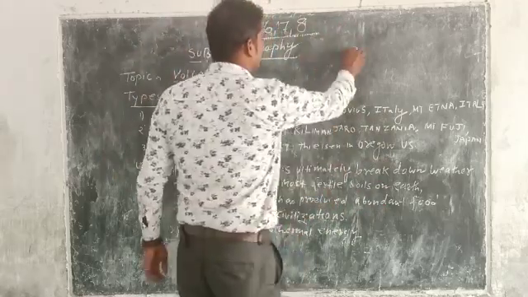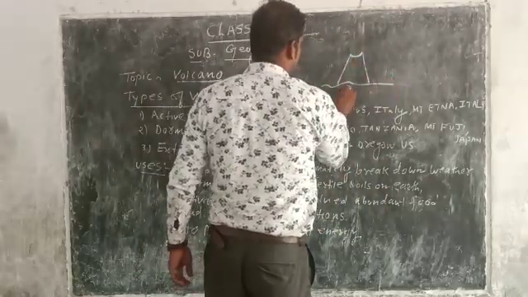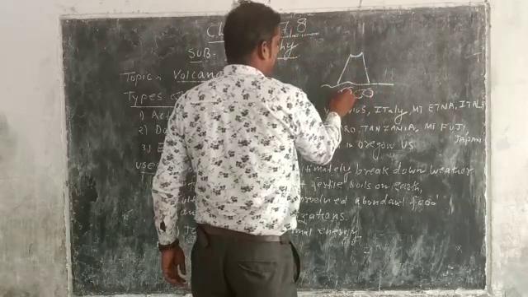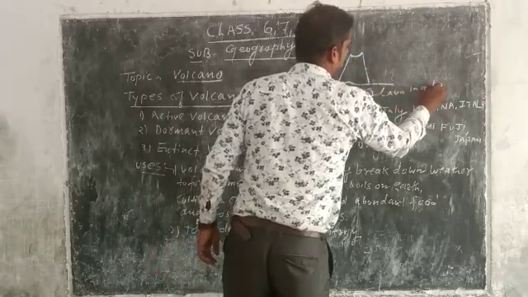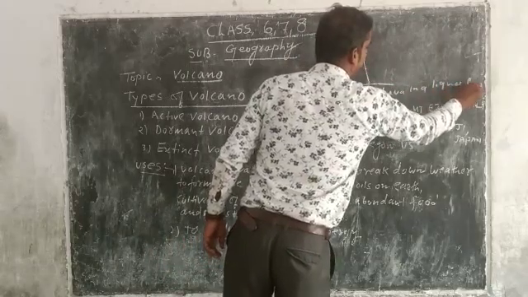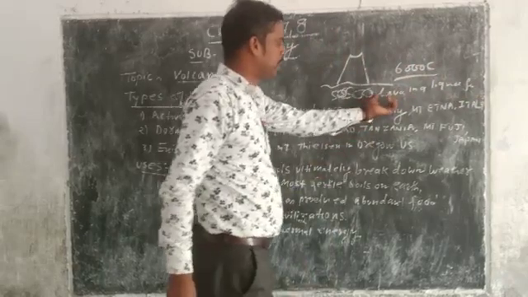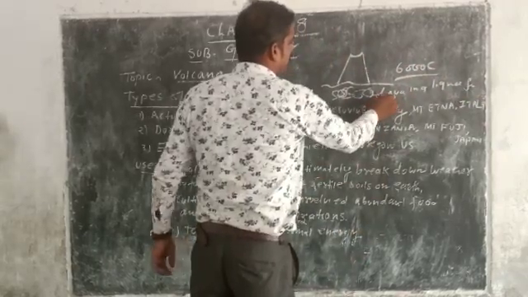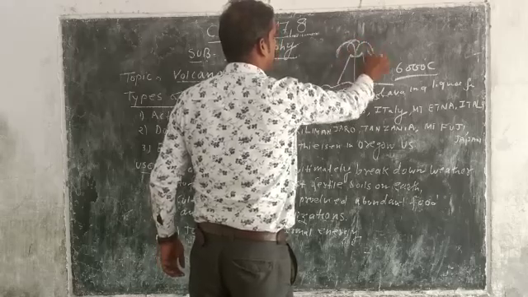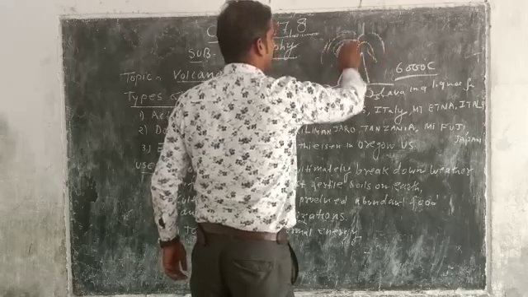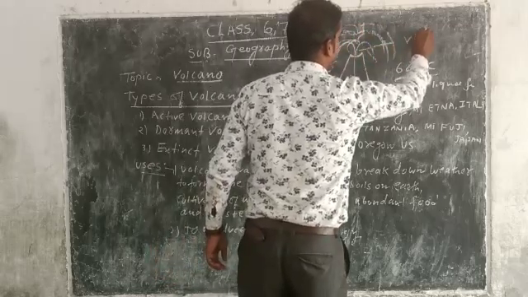Here there is a crater, and in this crater there is rock material which is converted into liquid lava. Its temperature is around 6000 degrees Celsius, at which all the solid materials are converted into liquid. It comes out as lava and clouds of gases, and everything which comes out from the surface of the earth is known as volcanic material.